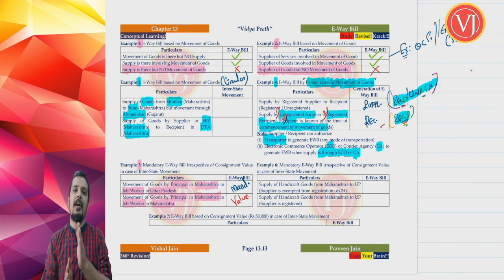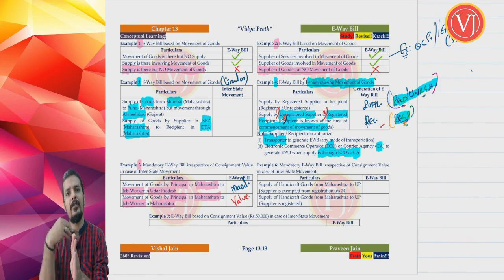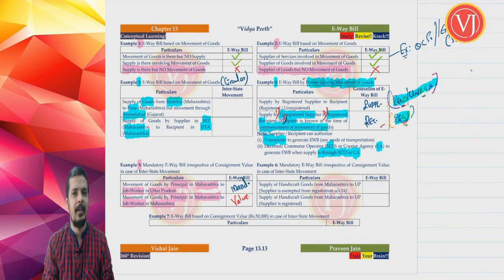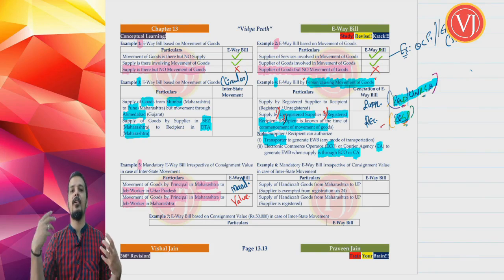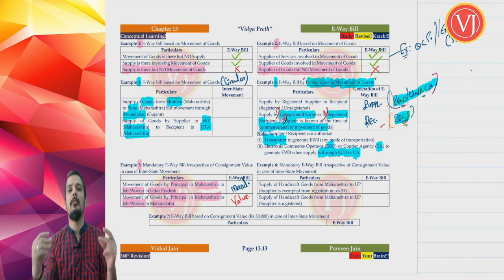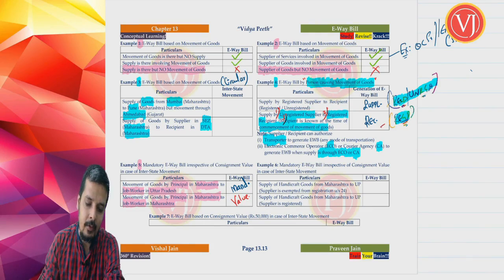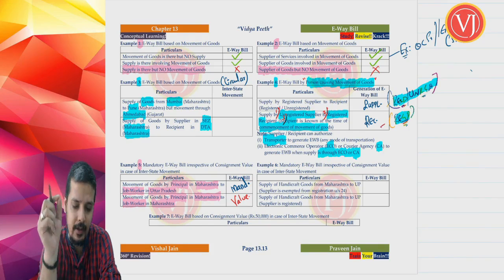If the value is crossing that threshold limit, which we will be discussing, then generate e-waybill. If the value is up to that threshold limit, no need to generate e-waybill. But this threshold limit is applicable only when you're talking about principal to job worker within the state. If principal in one state and job worker in another state, forget about the value, mandatory e-waybill. So the first case of mandatory e-waybill is principal in one state to job worker in another state.